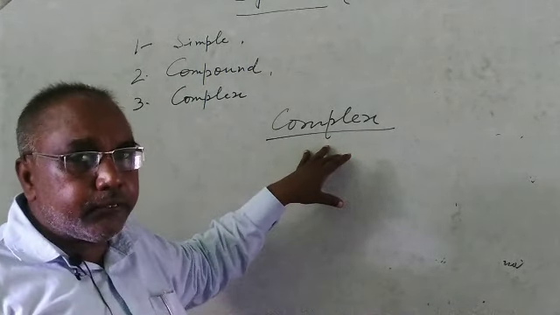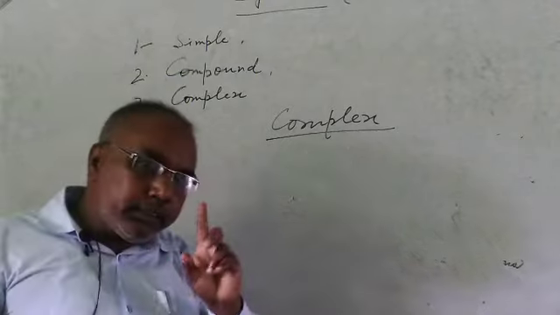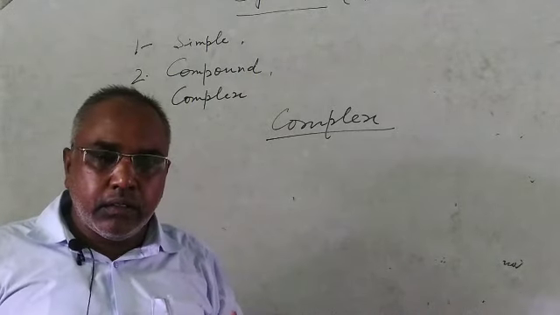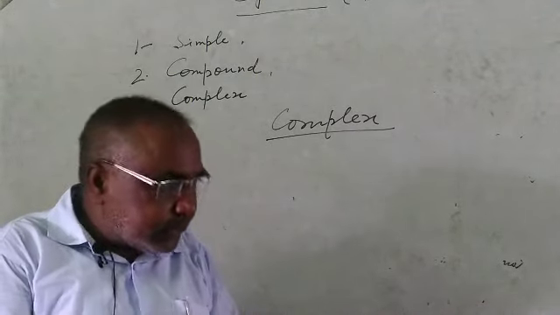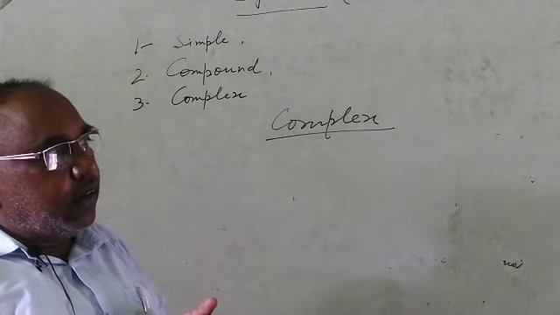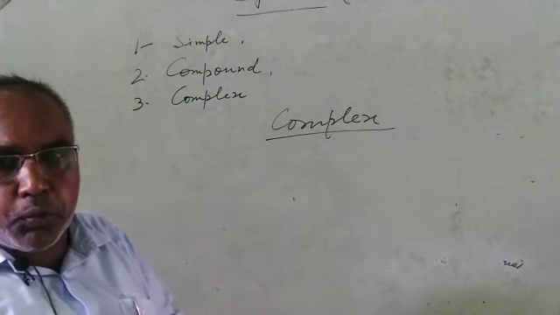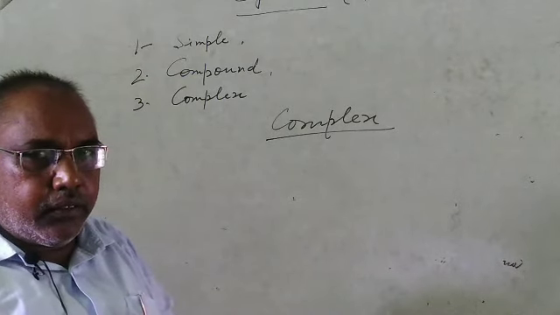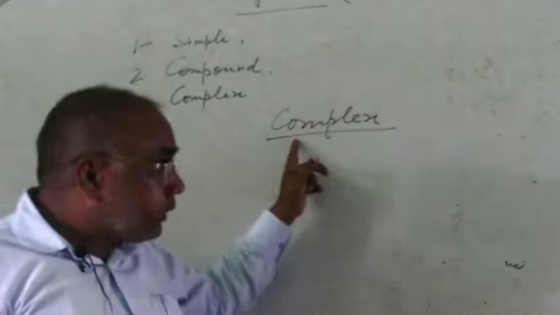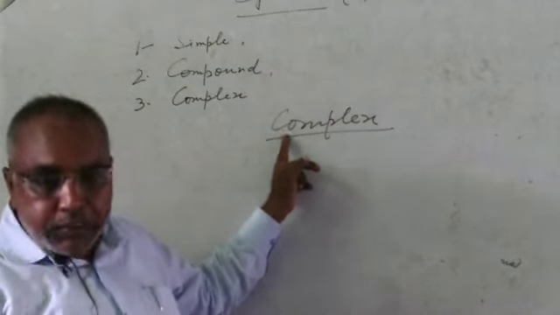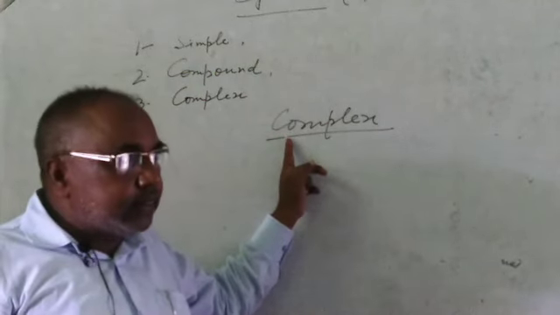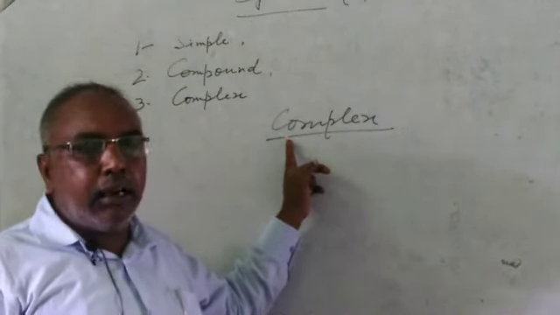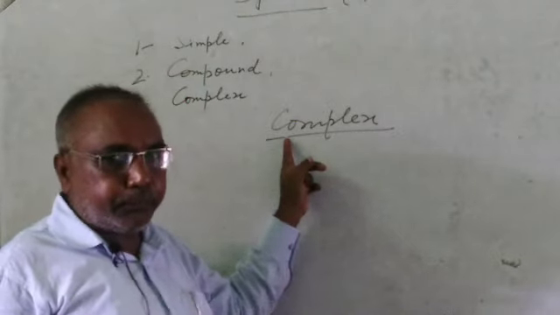This is the structure. It means one sentence has the power to make two sentences. This is the meaning of complex.